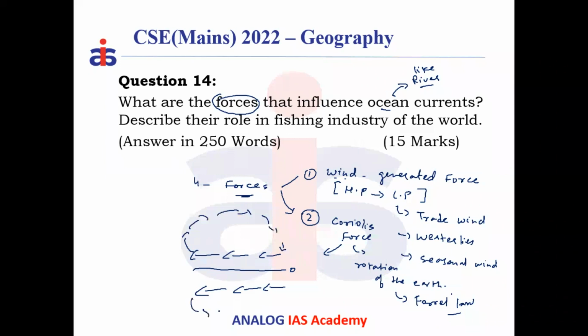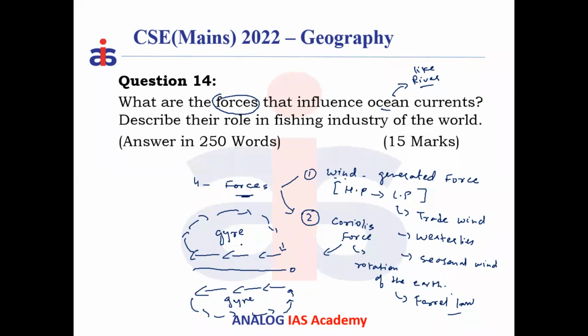The same way in the southern hemisphere, the loop gets completed by taking a turn towards the left. So these circular currents completing a loop are called what? In the tropical and subtropical area, they are called a gyre system. So a gyre is a rotating current system or circular current system on the Earth's surface.